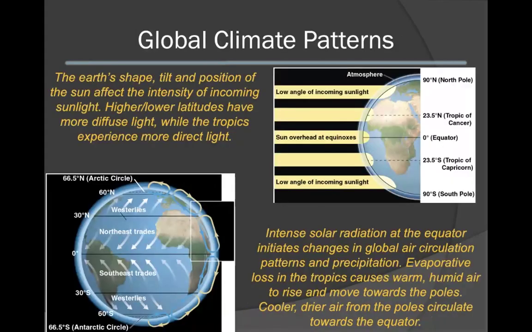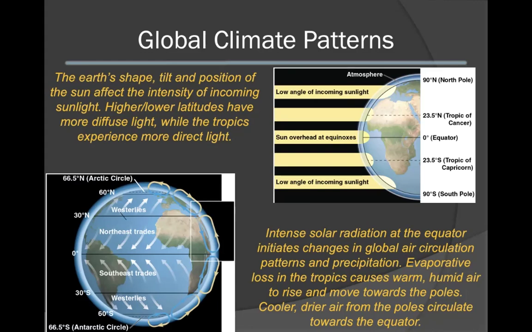We're first going to take a look at global climate patterns. The Earth's shape, tilt, and position around the sun will affect the intensity of the incoming sunlight. Higher and lower latitudes have more diffuse light, as can be seen on the diagram to the right. The tropics, on the other hand, have more direct light.